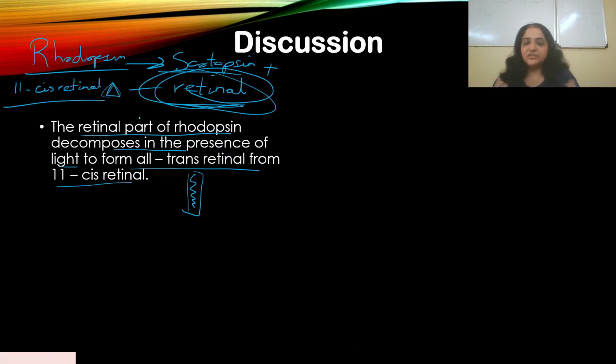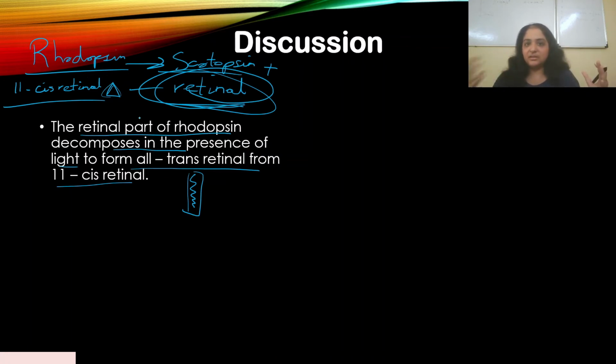Now, once the configuration of retinal has changed, what happens? Scotopsin can't bind with all trans retinal. It's like, I can't bind with you. I could bind with 11 cis retinal because my configuration fitted perfectly. But now, when light has come in, it causes the breakdown of rhodopsin.